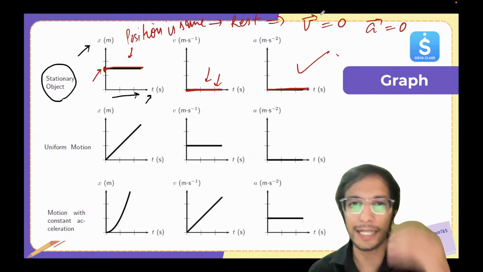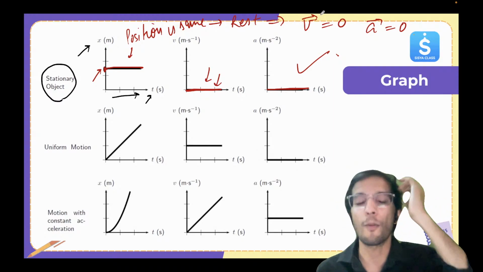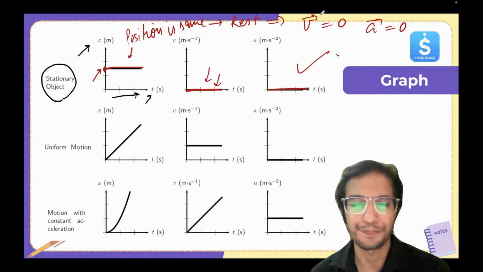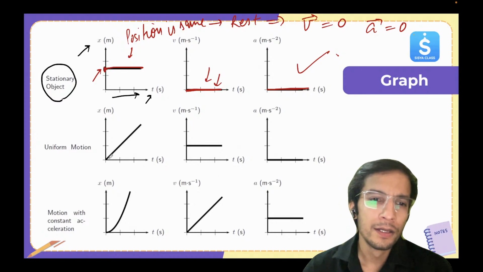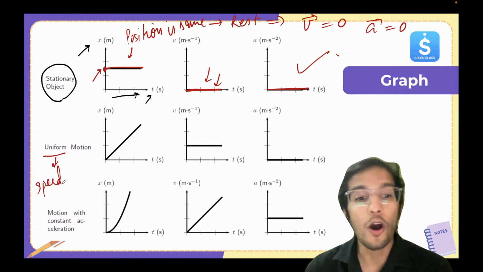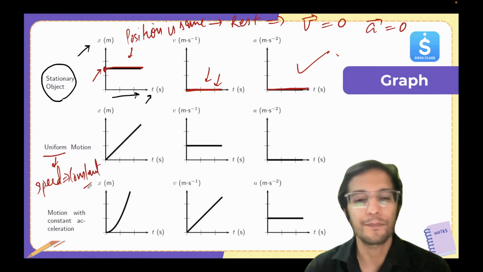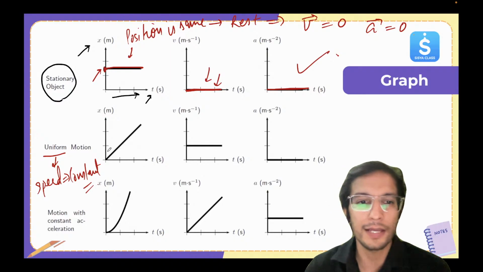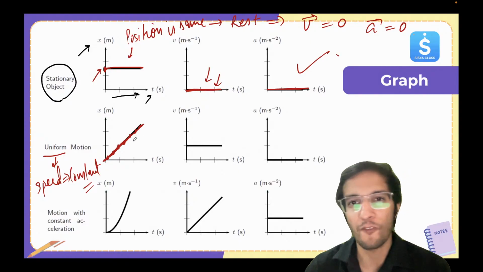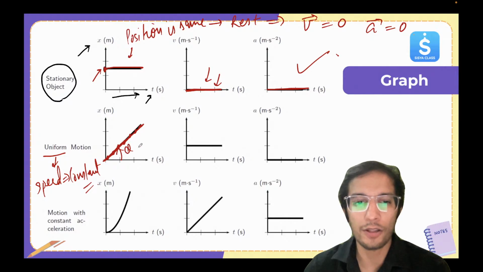Now, let's look at the next one. Second one, uniform. Now, why is this uniform? Look here. Uniform means the speed or the velocity is constant. In this case, if I draw a tangent at different points, it will come out to be the same straight line always, and you can see the angle is staying constant.